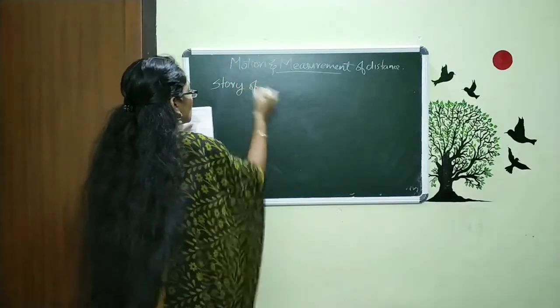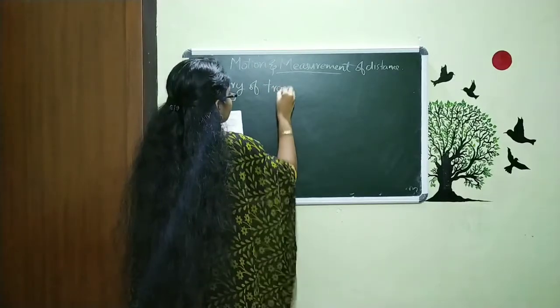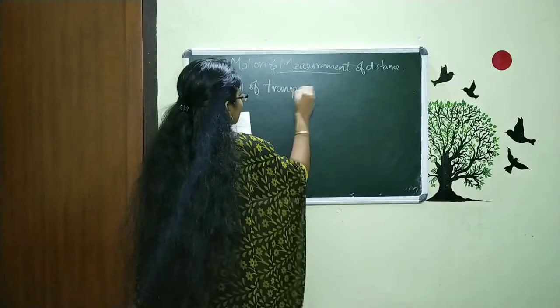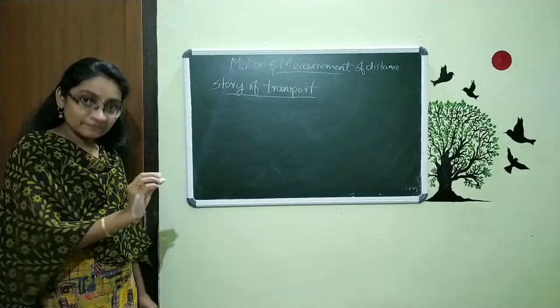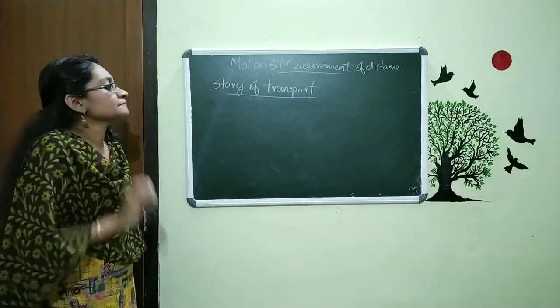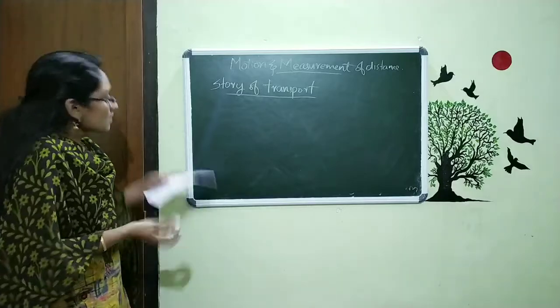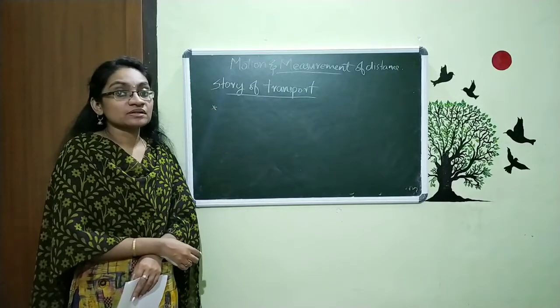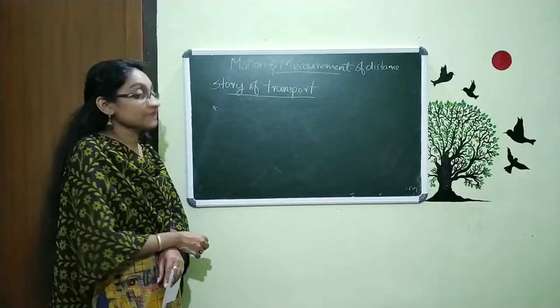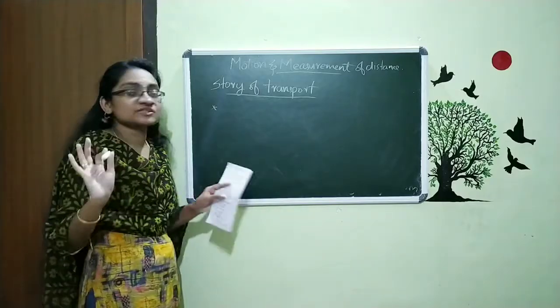Story of transport. This transport means the movement from one place to another. And how did we travel from one place to another? A very long time ago, there was no such vehicle.